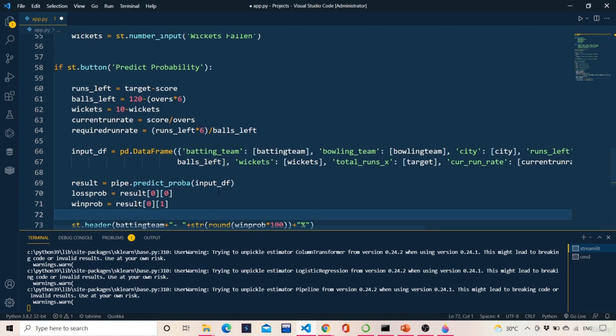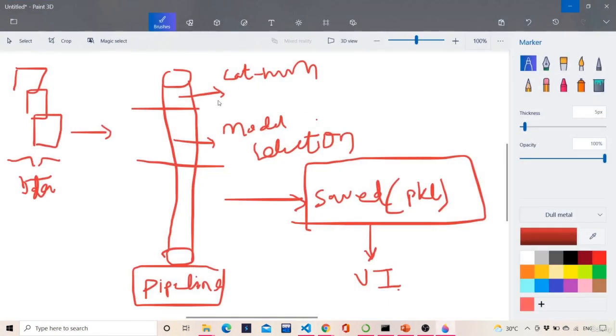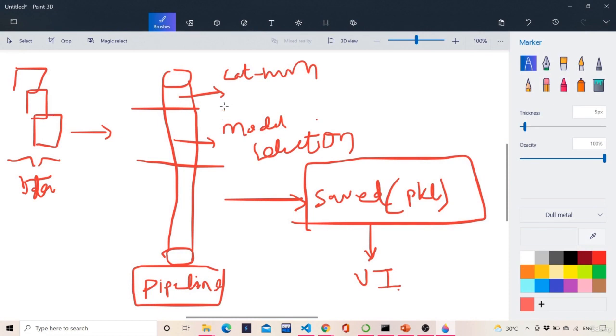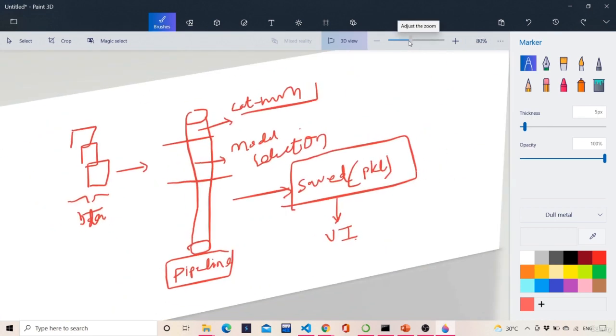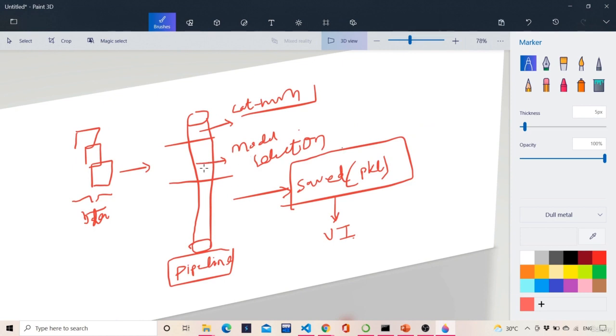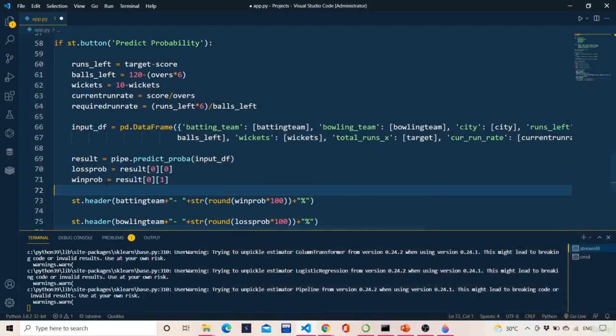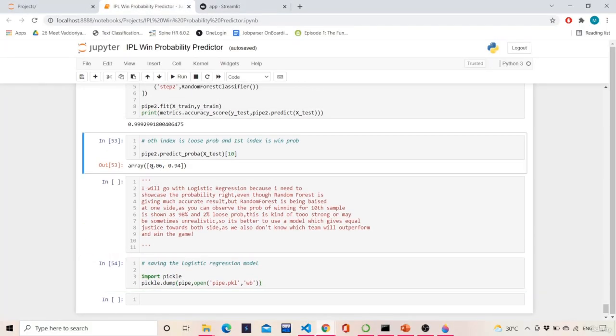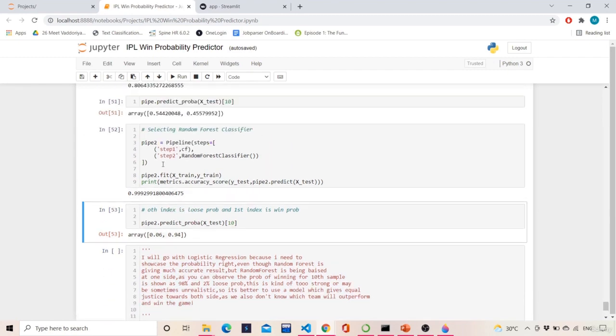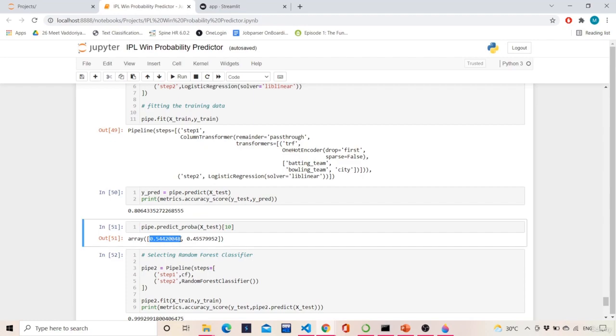So first, what will happen in the pipeline? The categorical values will be converted into numerical values. First the categorical variables are converted into numerical variables, and then the model selection is done, which is nothing but the logistic regression, and which will predict the probability for us. So this is nothing but the loss probability, or the zero class.